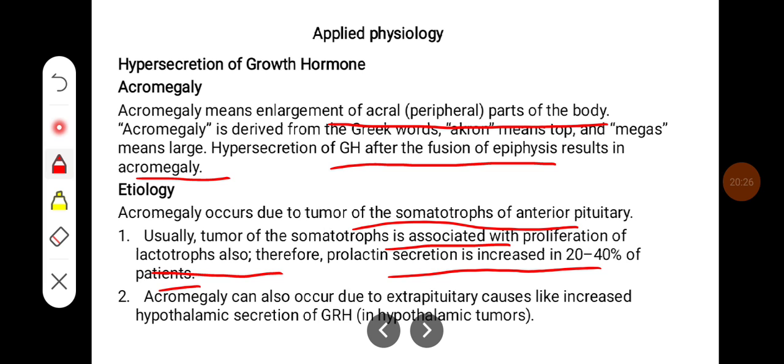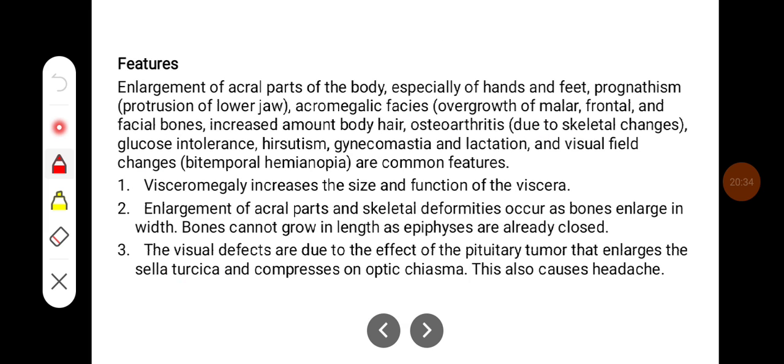Acromegaly can also occur due to extrapituitary causes like increased hypothalamic secretion of GRH, that is in case of hypothalamic tumors. Coming to features, there can be enlargement of the acral parts of the body, especially of hands and feet. Prognathism, that is protrusion of the lower jaw.